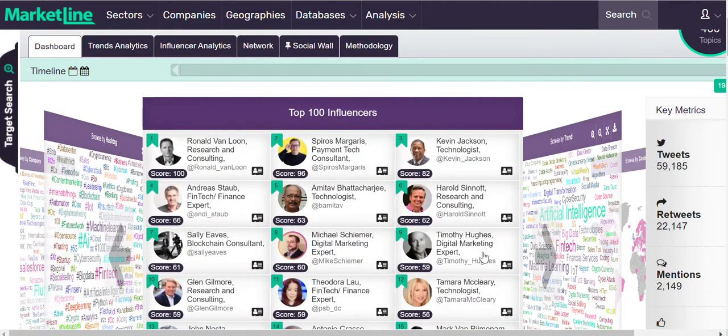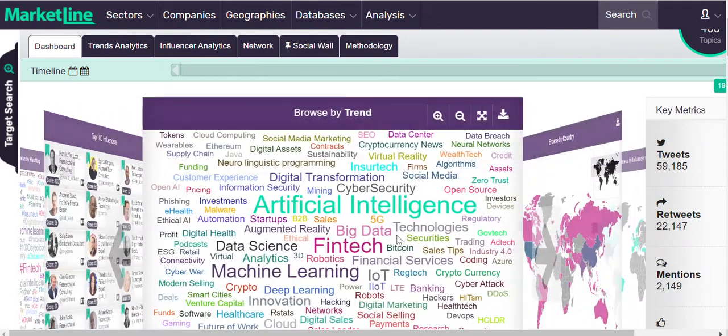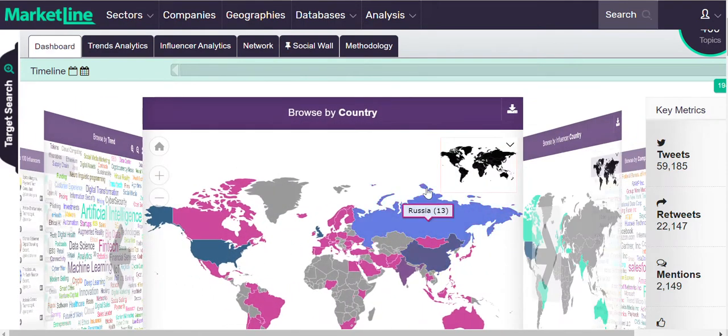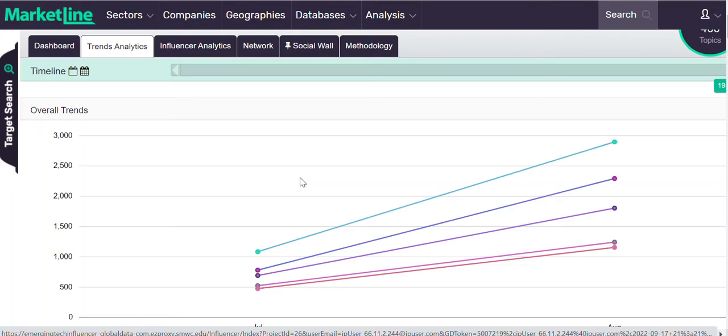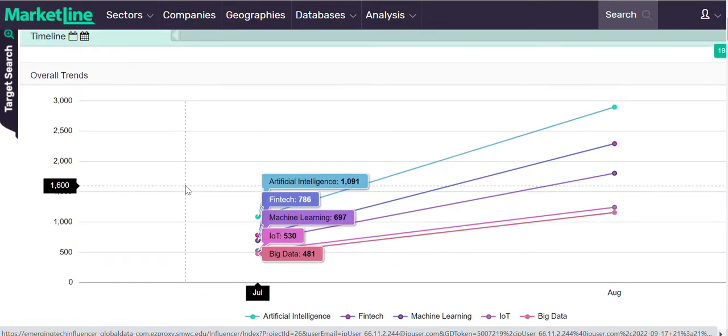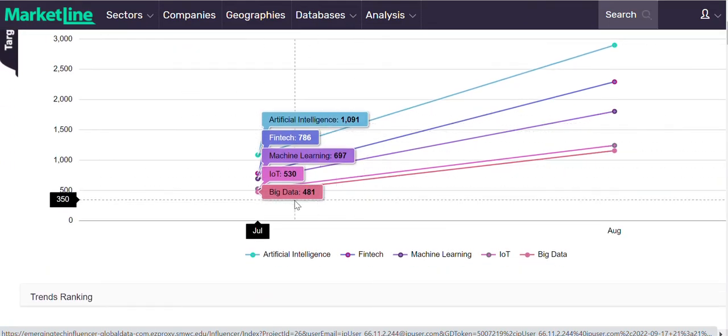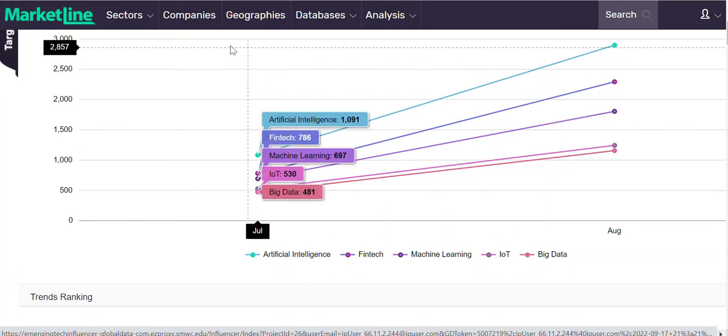We can also go over here and look at the trends, and these are clickable. So if I want to click on big data, I can. If I want to look at where this information's coming in at, I can see that. All kinds of things. If I want to look at the trend analytics, and this takes a while, again, I apologize for the delay, but this is showing me what is trending right now and what's being talked about.